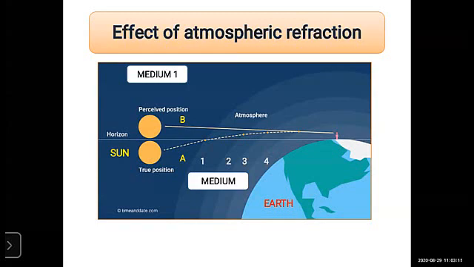These are the atmospheric layers, the layers of air. It may be the troposphere, the stratosphere, the mesosphere, the exosphere, and the ozone layer is also there. Our atmosphere is covered with many layers.